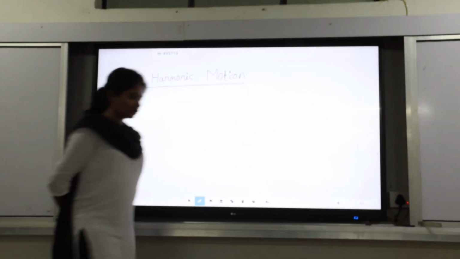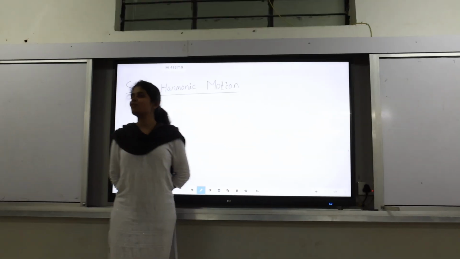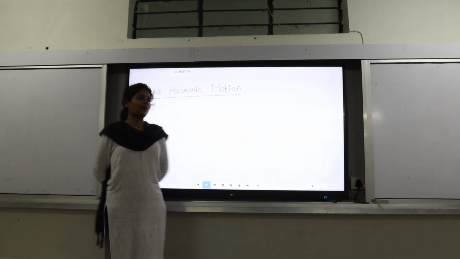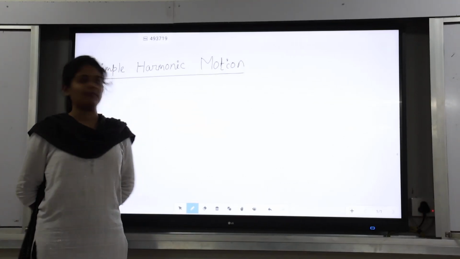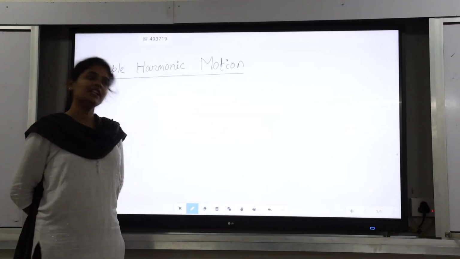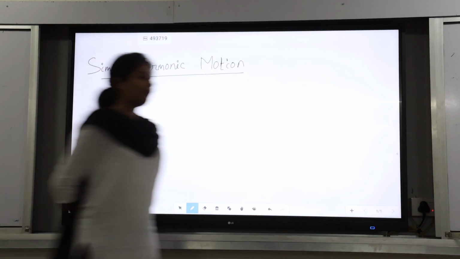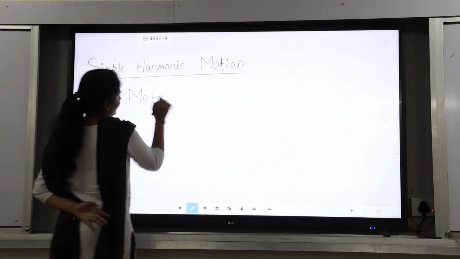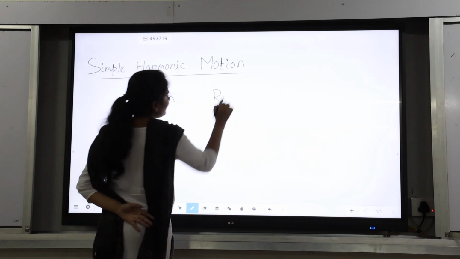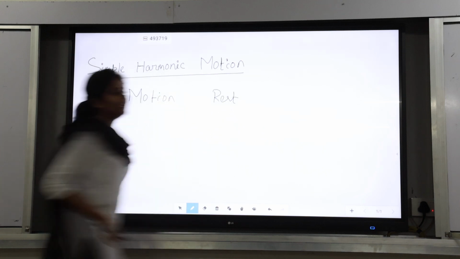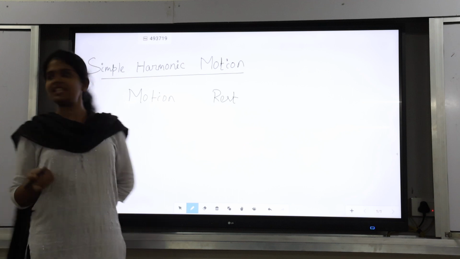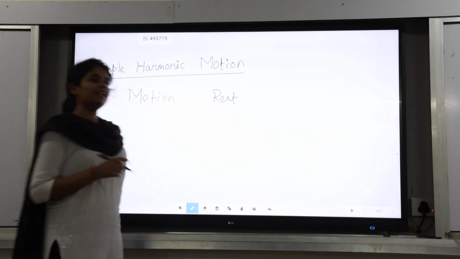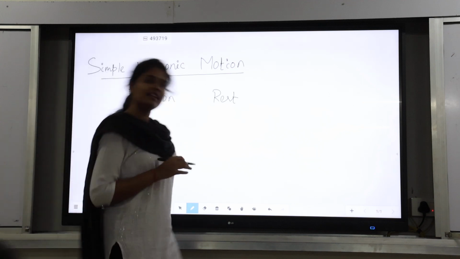Simple harmonic motion. So we must know what is motion and what is rest. Whenever a body changes its position with respect to time, then we call that the body is in motion. And what is rest? Similarly, if a body does not change its position with respect to time, then we call that the body is at rest.